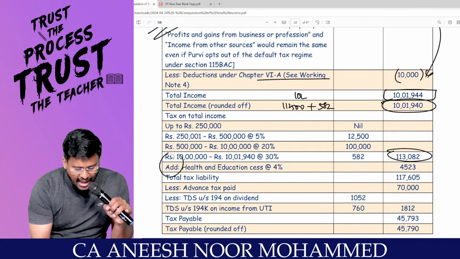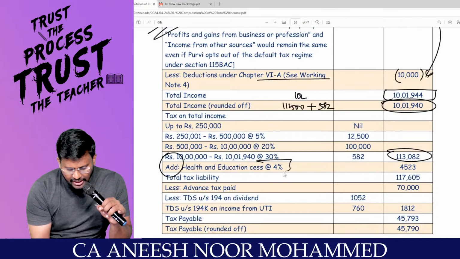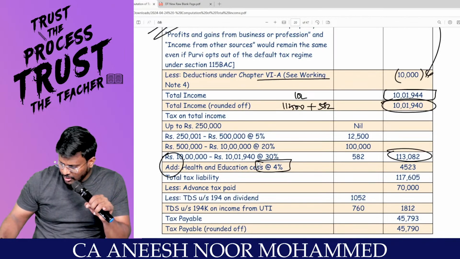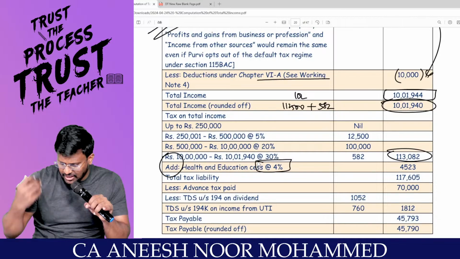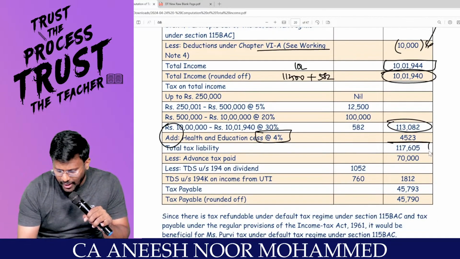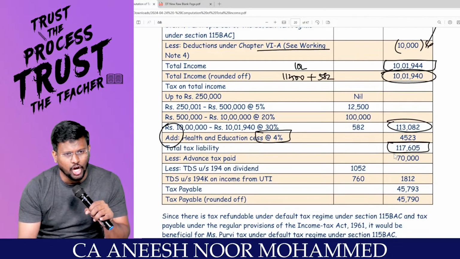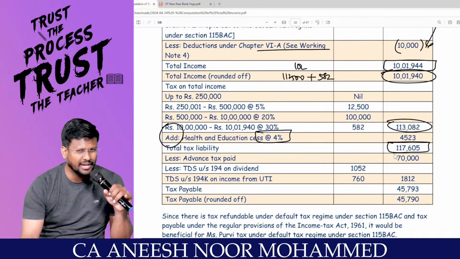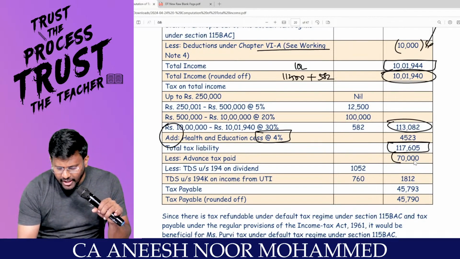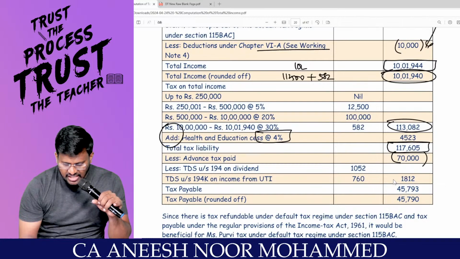Comfortable? Add health and education cess at the rate of 4%, directly into 104%. If I take, I am getting 1,17,605. Yes, sir.